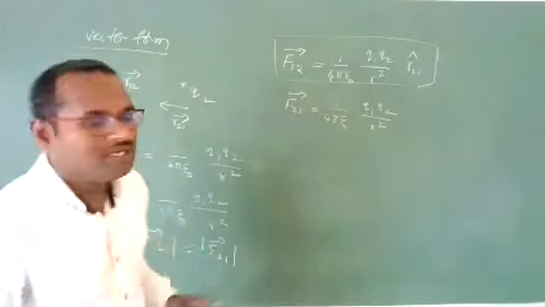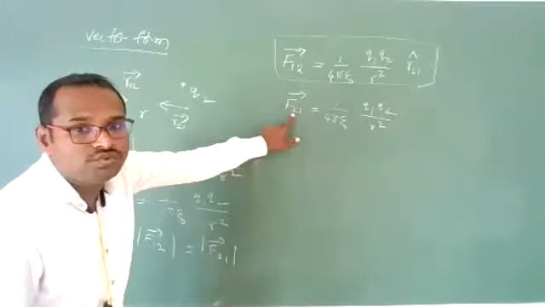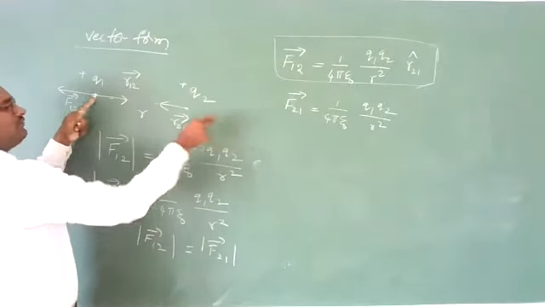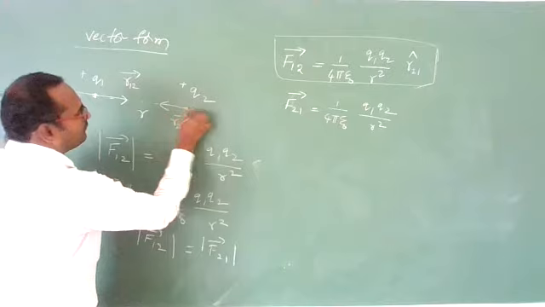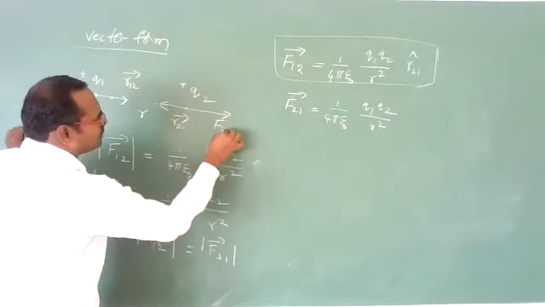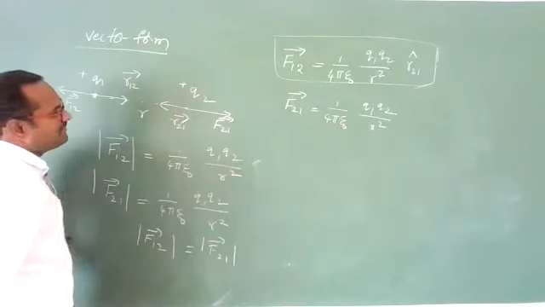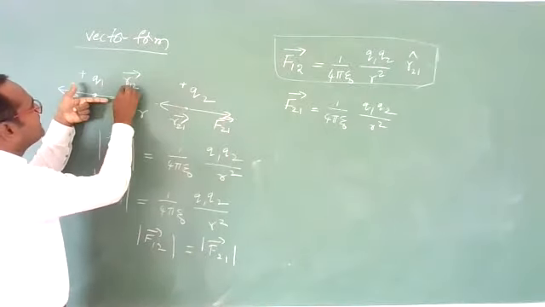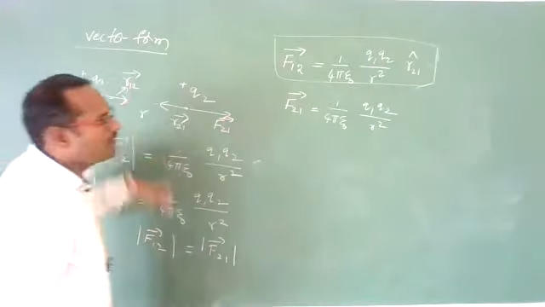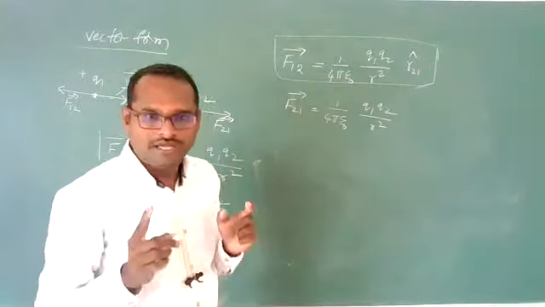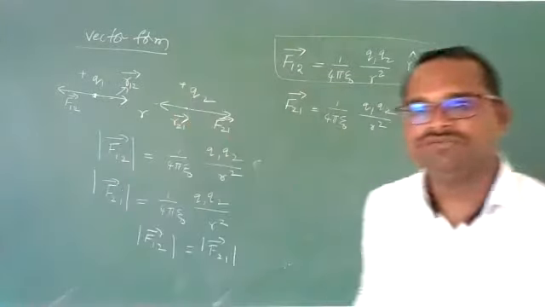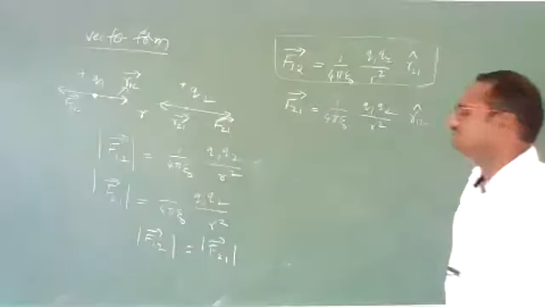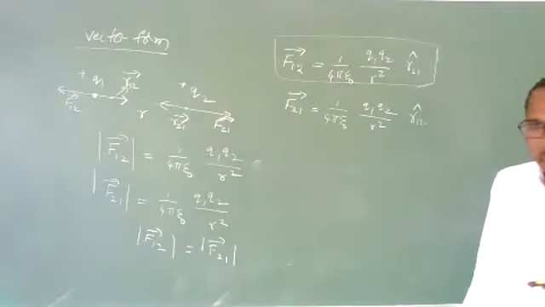Now what I want is force on second charge due to first charge. On second charge due to first charge, repulsive force means in this direction. Force on second charge due to first charge will be in this direction. Means in which direction is it? In the direction of R12 bar. R12 bar is in this direction. So if I want the direction, I should give a unit vector. Unit vector is in the direction of R12 cap. That's it. Clear?